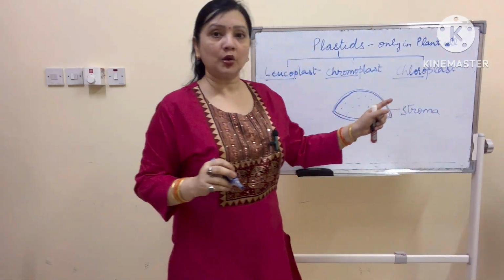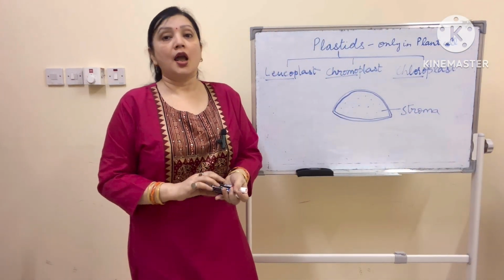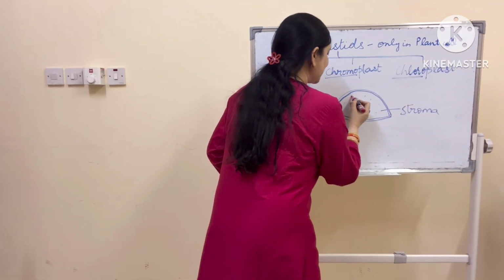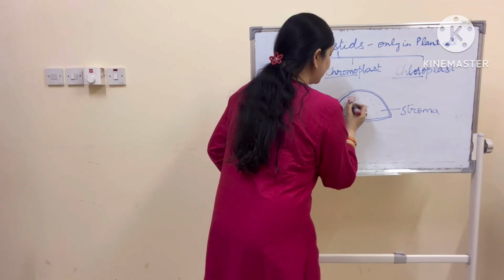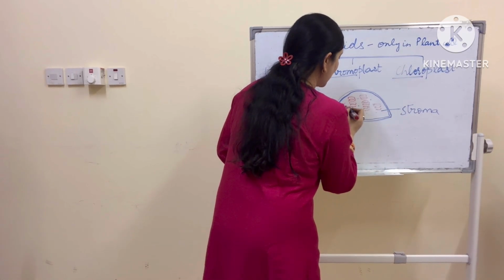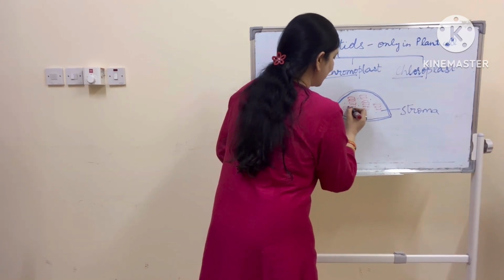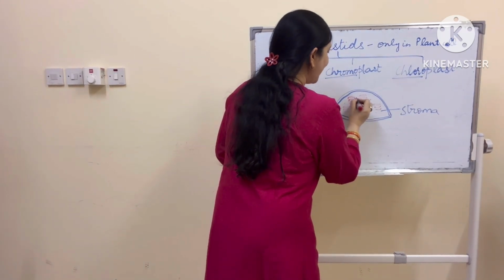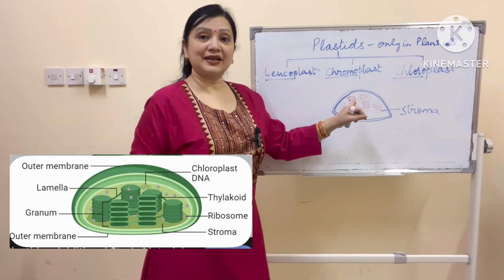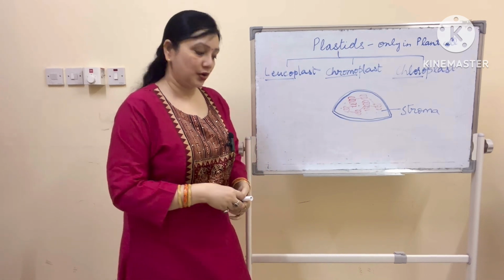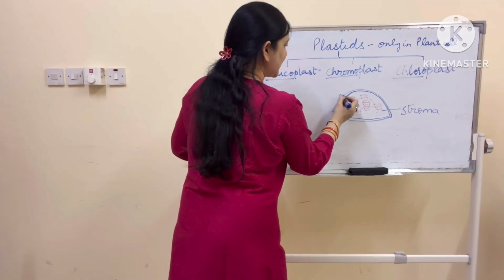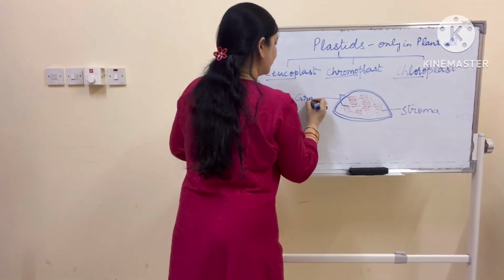The fluid in the chloroplast is known as stroma, and inside this chloroplast, in the stroma, there are some stack-like things. Certain discs are stacked together. Just like you stack your notebooks one on top of the other, in the same way the discs are stacked and they are connected to each other. These discs, this whole stack is known as grana.